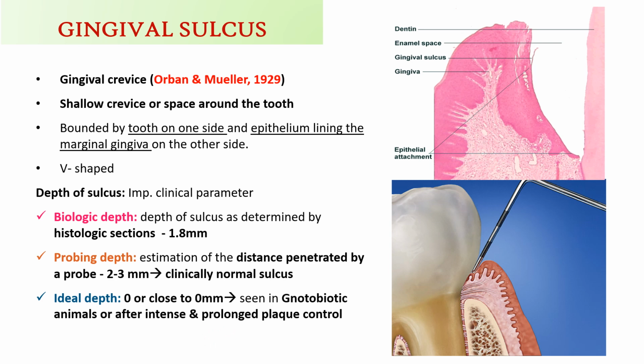It may be seen only in gnotobiotic animals or after intense and prolonged plaque control. These gnotobiotic animals are nothing but the germ-free lab animals, that is animals without any microbes.